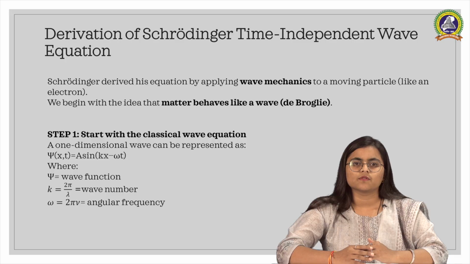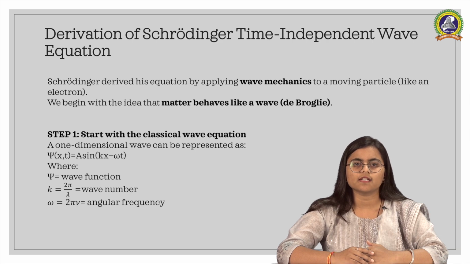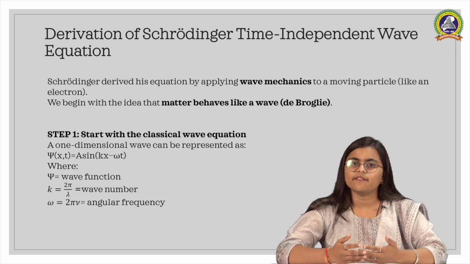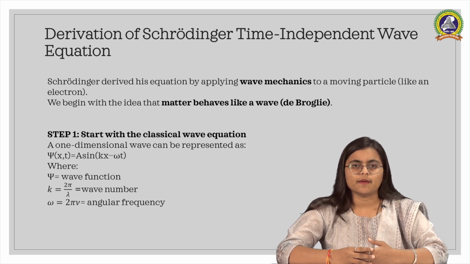We derive Schrodinger time-independent wave equation. Schrodinger used wave mechanics based on the idea that matter behaves like a wave. Just as de Broglie suggested, let us start the derivation step by step. First step, start with the classical wave equation.